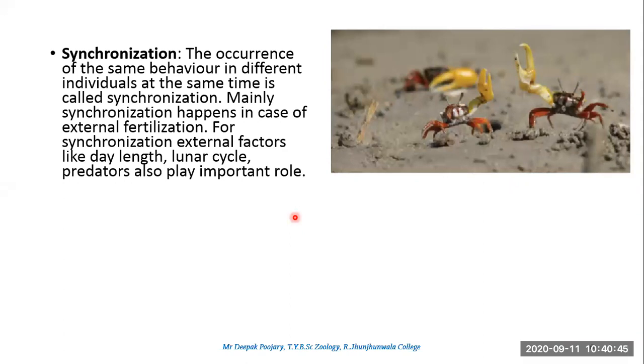This is a fiddler crab which is seen characteristically in muddy areas. Now, in this fiddler crab, the males are characterized by one prolonged claw, which is nearly larger than sometimes even the body size, like this one. If you see at the back, the other claw is normal and small, but this claw is very big. There is a very interesting behavior. I could not get the video. I think one of my friends is doing some behavior studies. I'll ask him to send me that video.